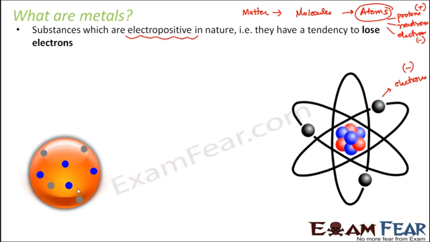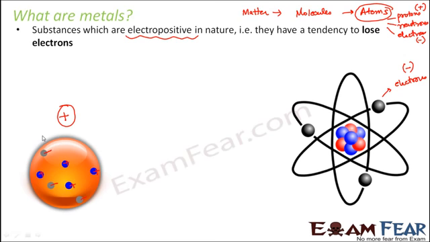Now what will happen if this atom loses one electron? The grey balls were electrons, so one electron is gone. Now this atom has 4 positively charged particles, the blue ones, and only 3 negatively charged particles. So overall, this atom is now positively charged. These kinds of substances which always have a tendency to lose electrons and become positive are metals.